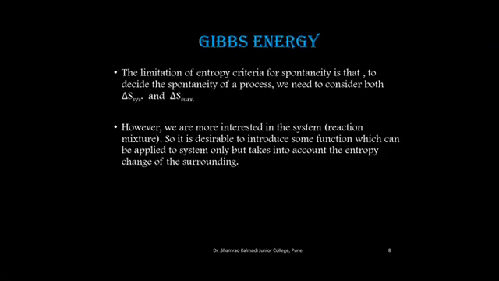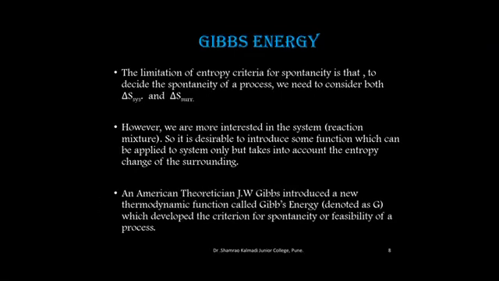So it is desirable to introduce some function which can be applied to the system only, but which takes into account the entropy change of the surroundings also. An American theoretician, J.W. Gibbs, introduced a new thermodynamic function called Gibbs energy, denoted as capital G, which developed the criteria for spontaneity or feasibility of a process.